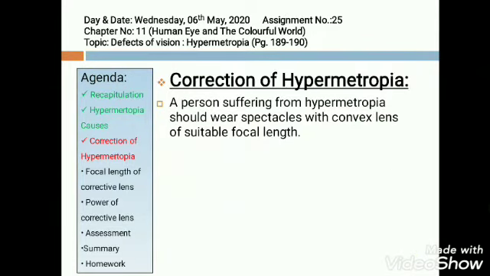Now what are the corrections used for hypermetropia? So something has to be done to correct the eyes. The person who is suffering from hypermetropia, who is suffering from farsightedness, should wear spectacles with convex lenses of suitable focal length. Yes, we all know that a convex lens is also known as a converging lens, which is thicker from the middle and thinner from its edges.